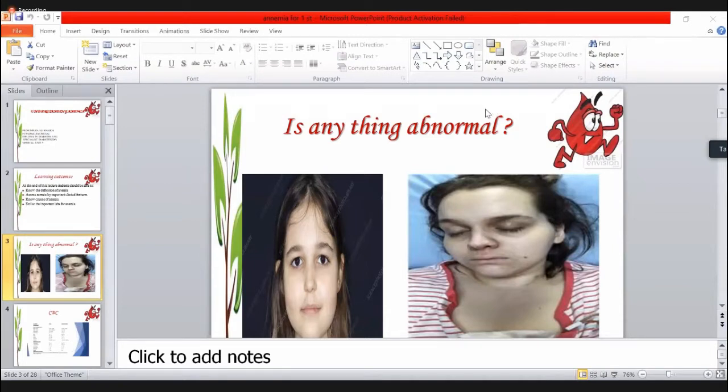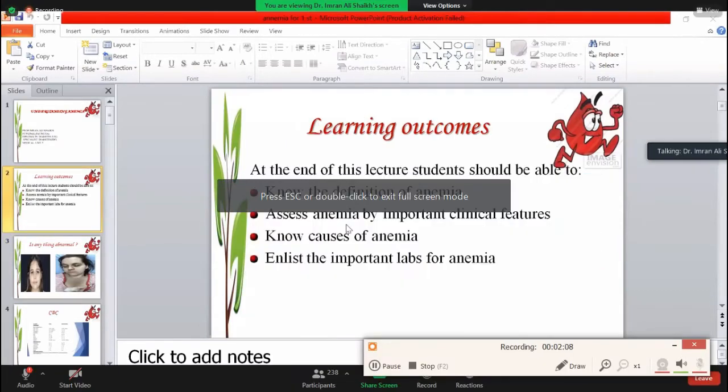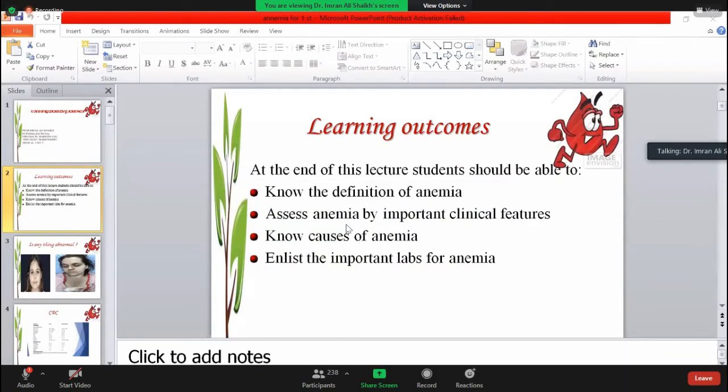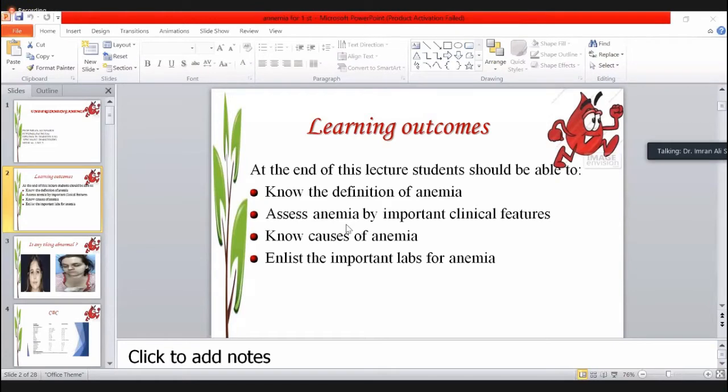So why would we learn the anemia? Anyone? Why should we learn the anemia? Sir, we should know the causes of the anemia and enlist the important labs of the anemia. It is one of the jobs of the second or third module. But here we should learn about the overview of the anemia. How can we diagnose the anemia even in the first year of the clinical life?